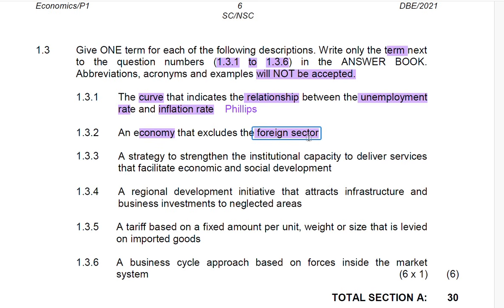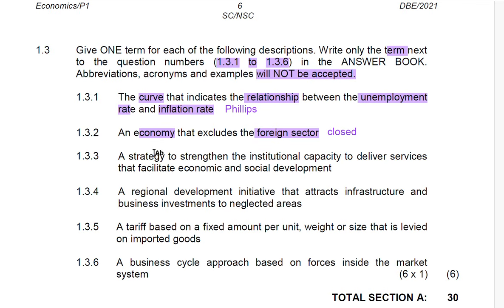It is a closed economy because it is only taking into account things that are happening within South Africa. And what you're going to have to write here, you're just going to say closed. So the term that the examiner will be looking for is closed. All right, so you say closed.